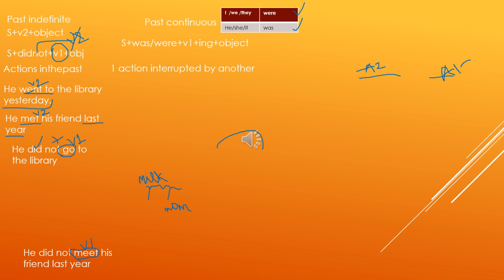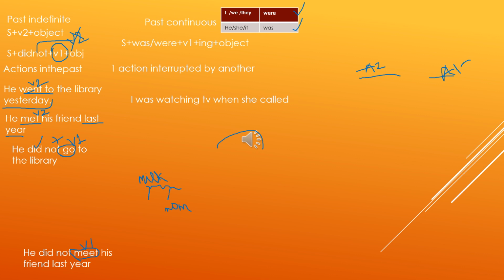For example, I was watching TV when she called. So I was watching TV is a past ongoing action, but that action was interrupted by another action. Somebody called me. So one action is being interrupted by another one.